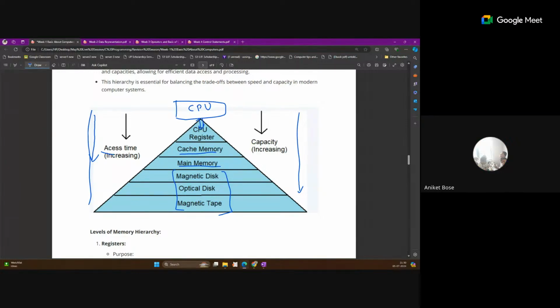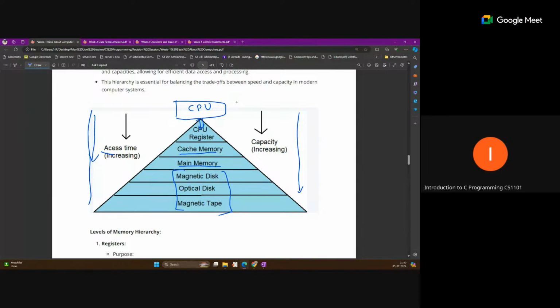Sir, magnetic disk is HDD, right? Yes, that is HDD. And optical disk is the CD or DVD writer. Another one is the floppy, I'm not sure, but this is actually an old diagram. Now SSD also comes. So these are different types of memory. Optical disk is different. Yes, this is the CD type, you are correct.